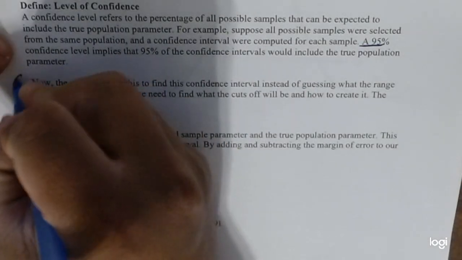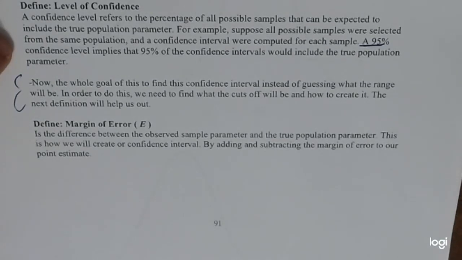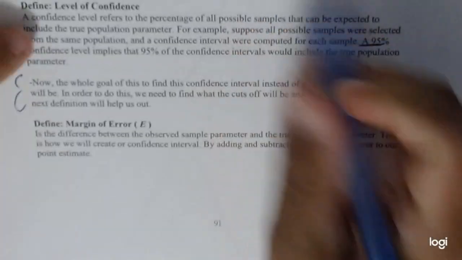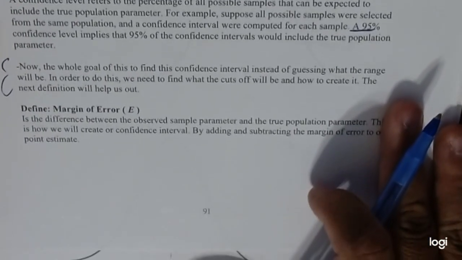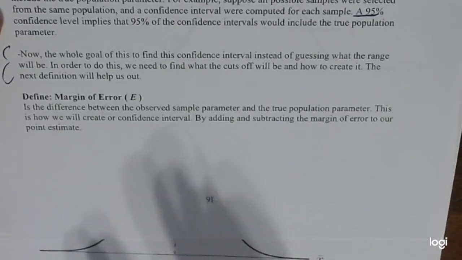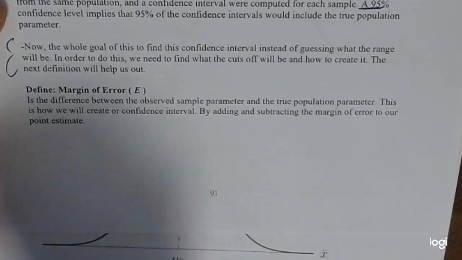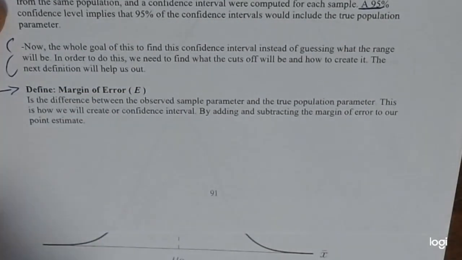Now essentially the whole goal is to find this confidence interval instead of guessing what the range will be. I don't want to guess that people are going to vote for me roughly between here and here. You can find it exactly using this type of method. In order to do this, we need to find the cutoffs. In other words, what it's going from here to here for sure. It's bounded between two numbers, so we have to find those two numbers. The interesting thing is it's actually done with one single number, which is nice, and that's something called the margin of error.